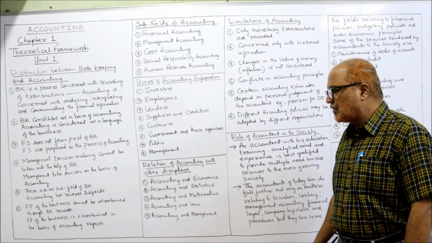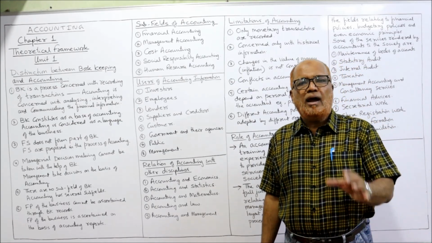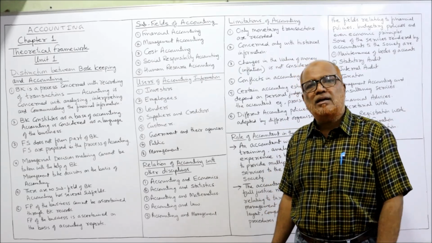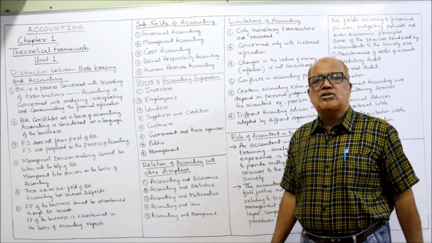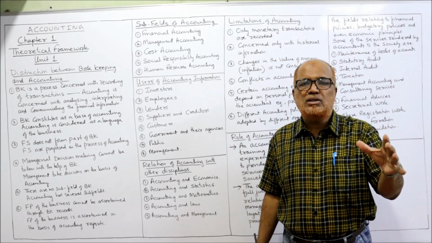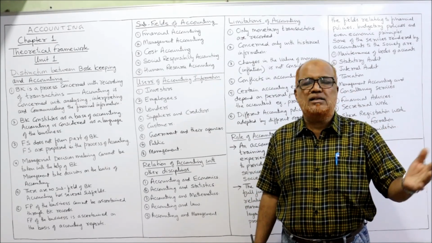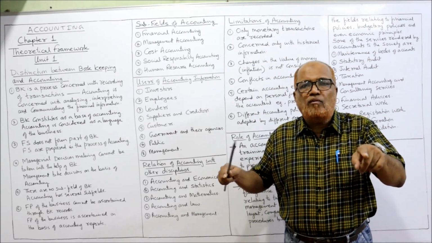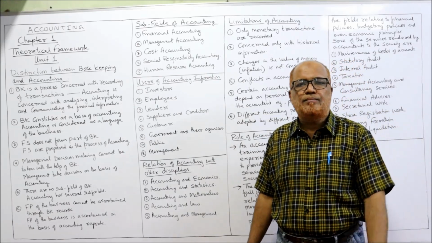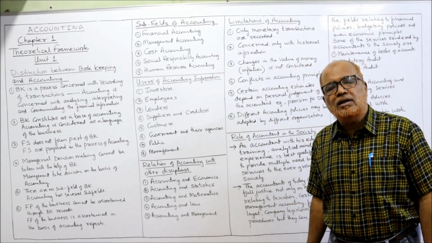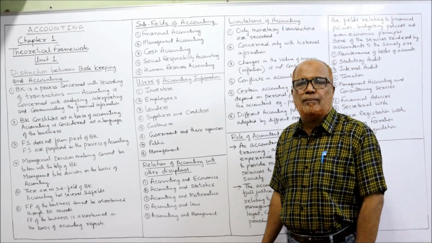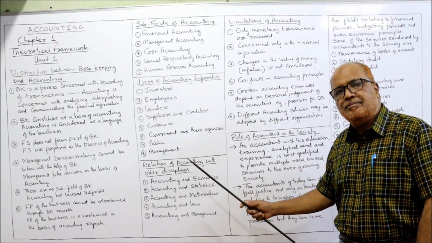Next comes the relationship of accounting with other disciplines. Accounting has a close relationship with other fields, other disciplines. An accountant, to perform their functions effectively, must have working knowledge of other disciplines, because there will be some overlapping of information between different disciplines. The accountant must know how to use the other disciplines in accounting. So what are the relationships?